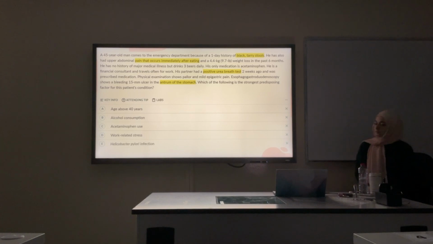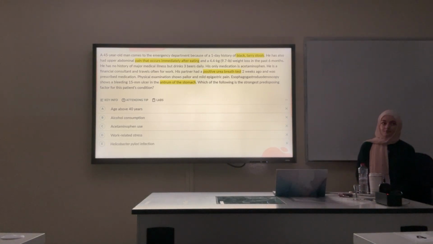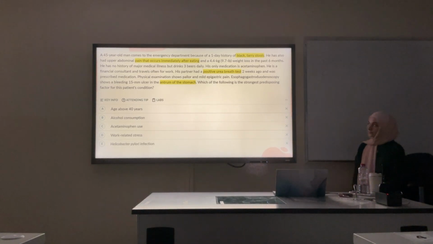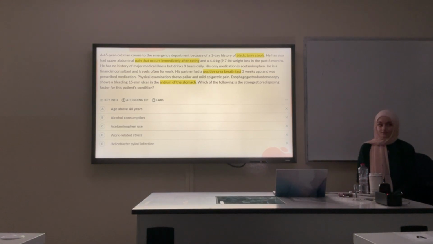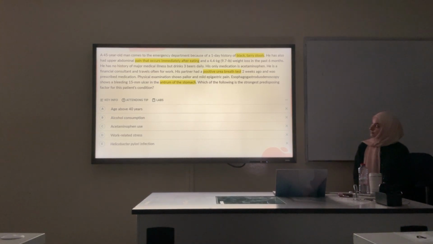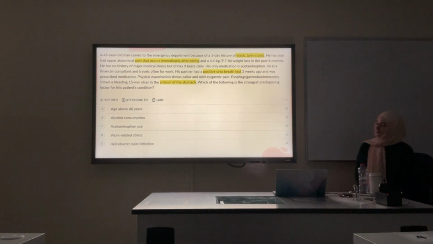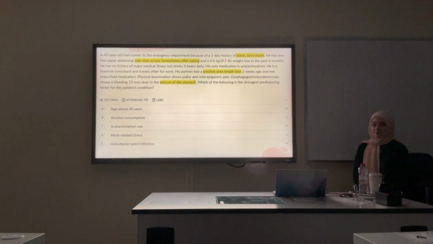His partner had a positive urea breath test 2 weeks ago and was prescribed medication. Physical examination shows pallor and mild epigastric pain. Esophagogastroduodenoscopy shows a bleeding 15 mm ulcer in the antrum of the stomach. Which of the following is the strongest predisposing factor for this patient's condition?